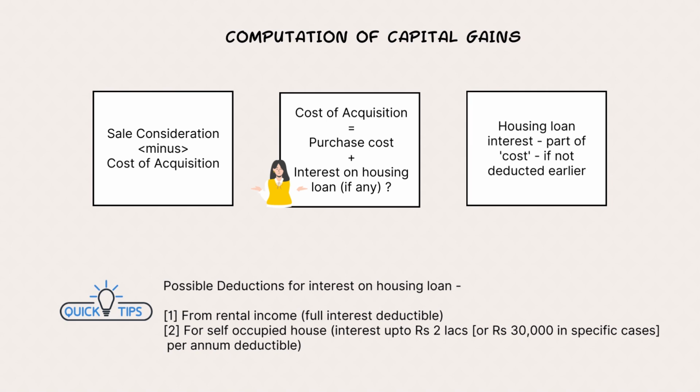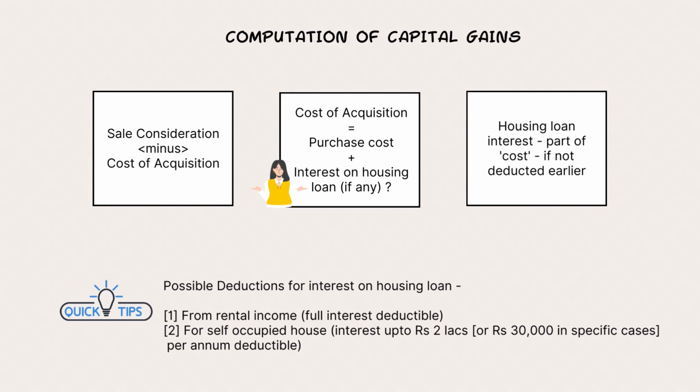Now, just to clarify a little more, interest on that housing loan. Where is the other possible deduction? It's basically house property, if a person is getting any rental income. So when he calculates rental income, he can always deduct the interest on the housing loan he's paying, fully. So there the deduction happens. One more possibility is that the house property is not rented out, it is self-occupied.